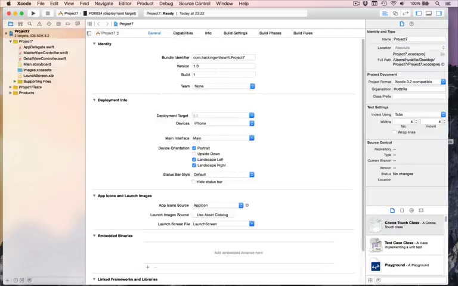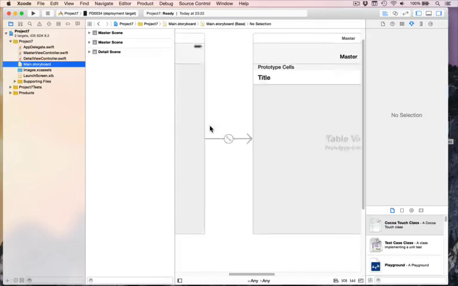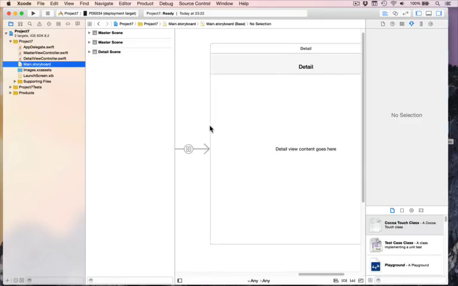We've used this template before. You're probably bored of it by now. Name your project Project 7, Swift, iPhone, no Core Data like usual. Then press next. Save to your desktop's fine. So this is exactly the same thing we've built so many times before. You can go to the main storyboard. It's like your old friend now. We've got a navigation controller, inside that a table view controller, and after that being pushed across, this detail controller. Old news by now.